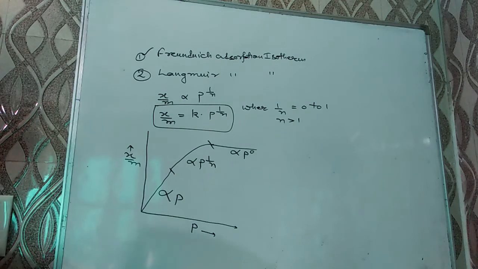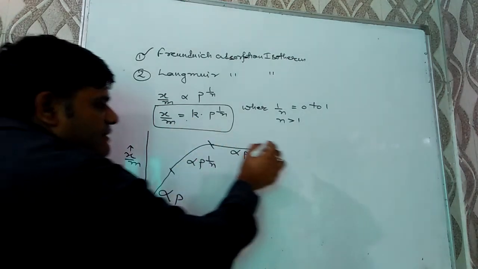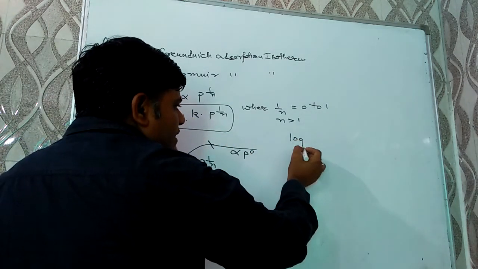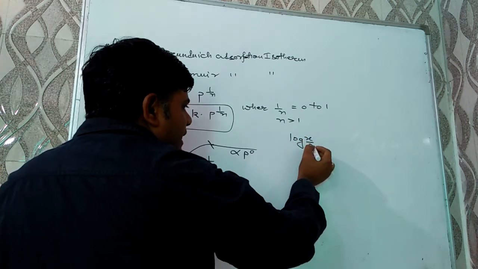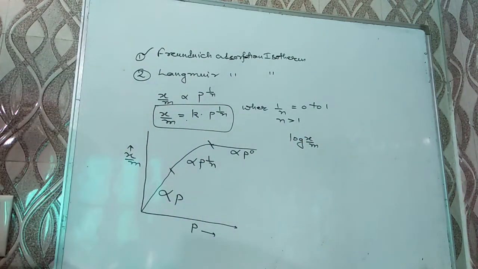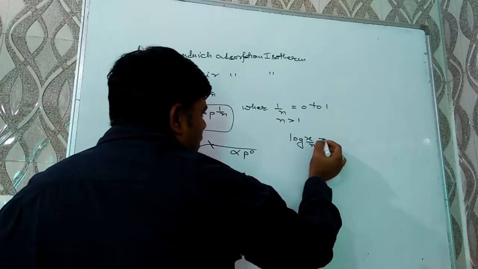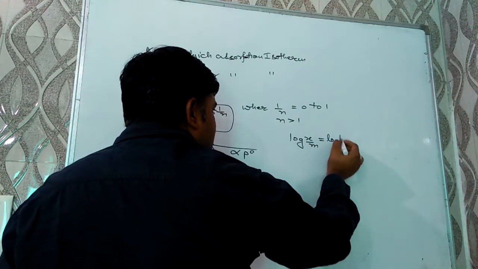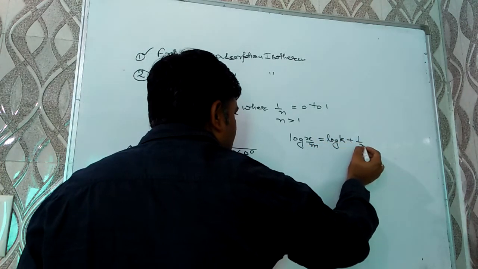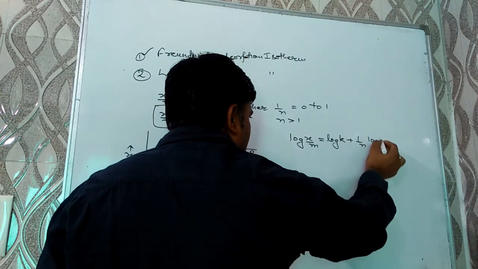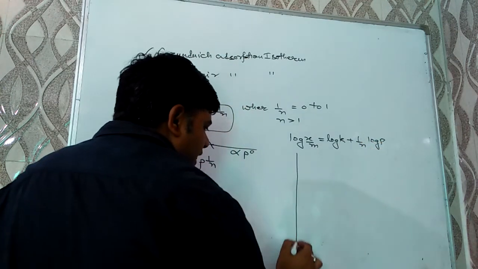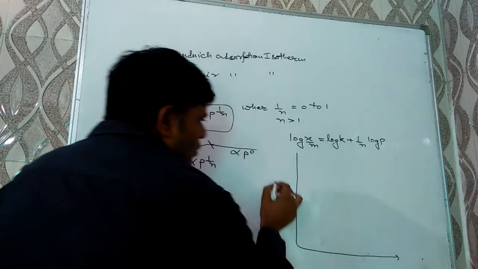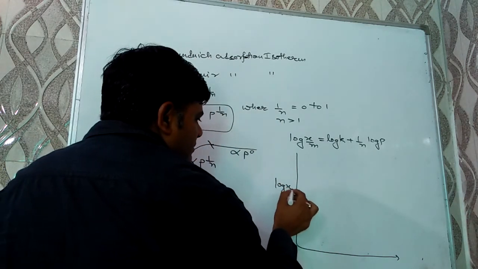And it can also be verified by taking logarithm of this equation. On taking logarithm, the equation becomes log of x by m is equal to log of K plus 1 by n log of P. And it is an equation of straight line. On ordinate, I can take log x by m.